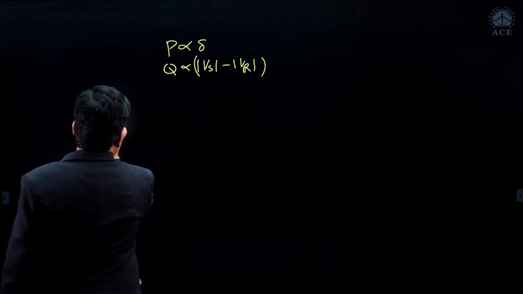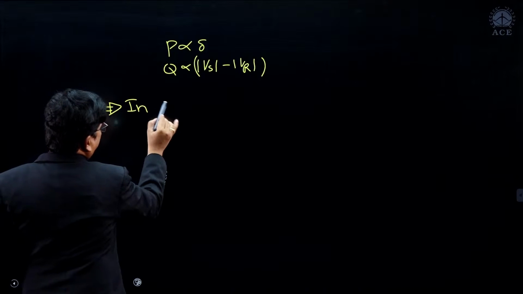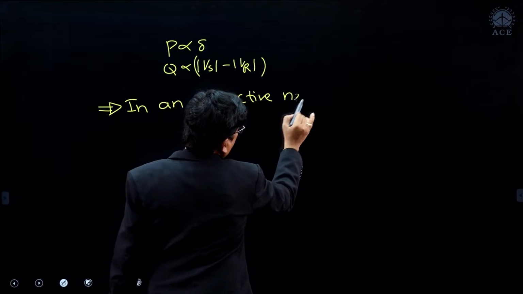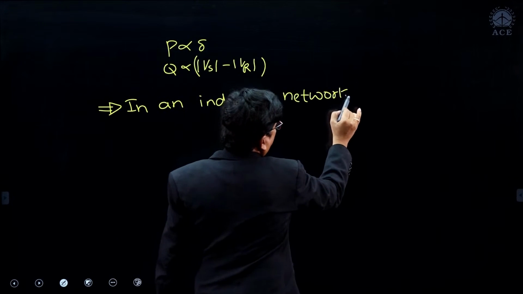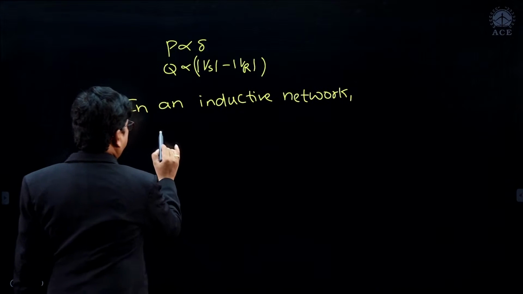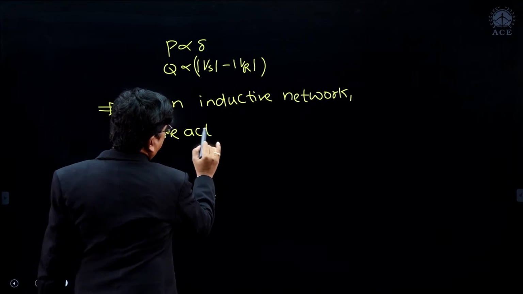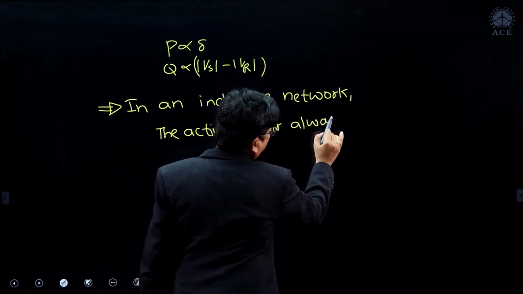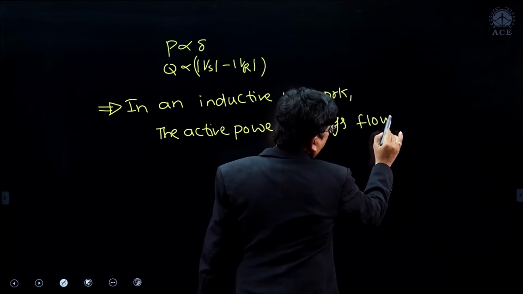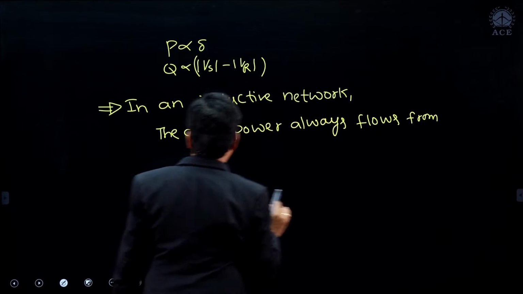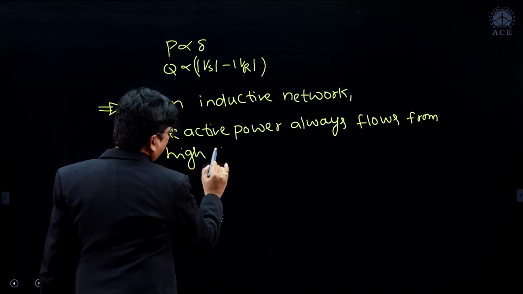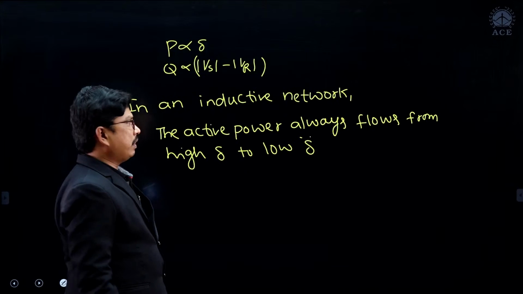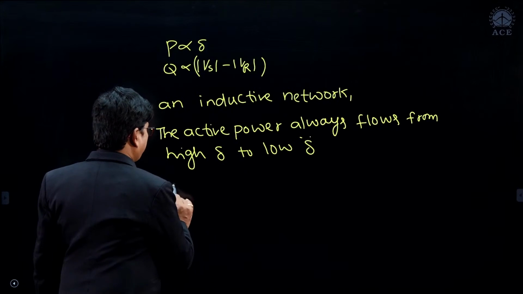Whenever the network is inductive, in an inductive network, the active power always flows from high delta to low delta, and the reactive power always flows from high voltage to low voltage magnitudes.